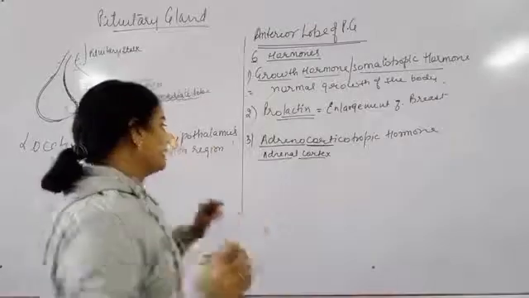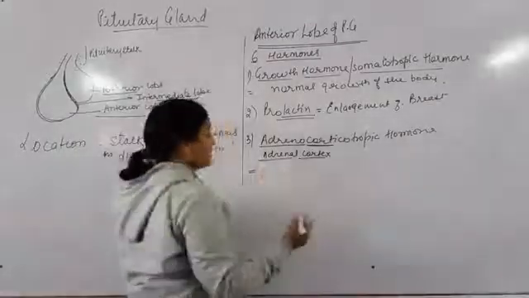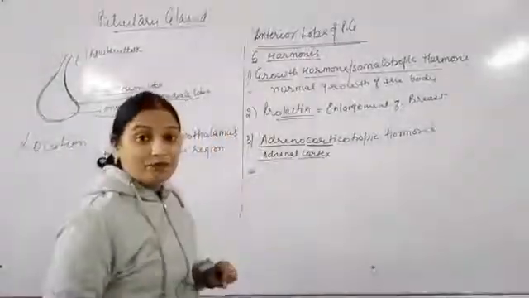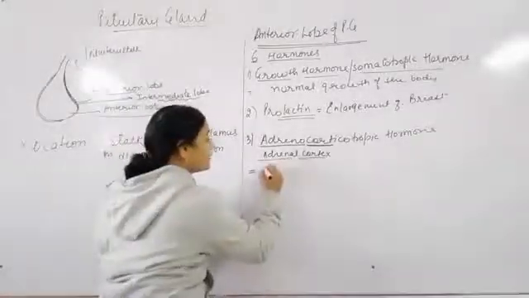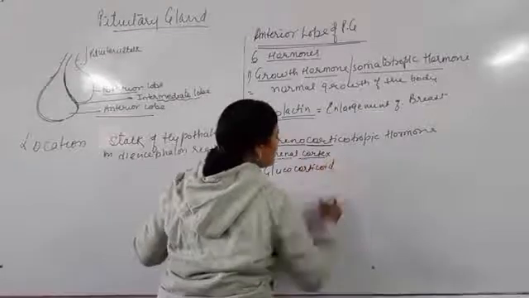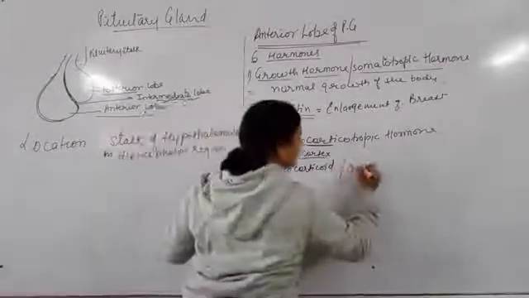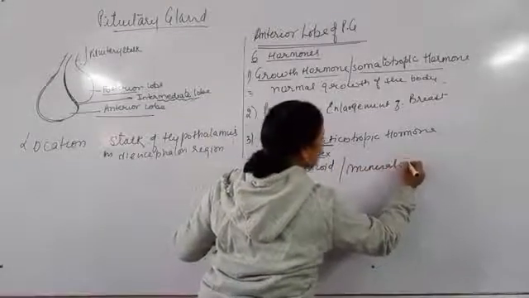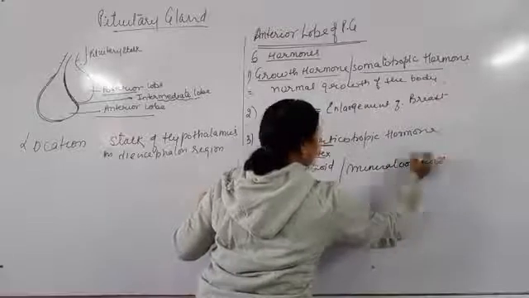So this enhances the secretion of glucocorticoid, as well as mineralocorticoid.